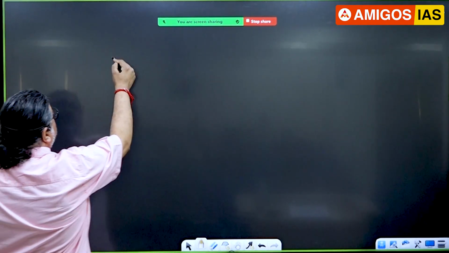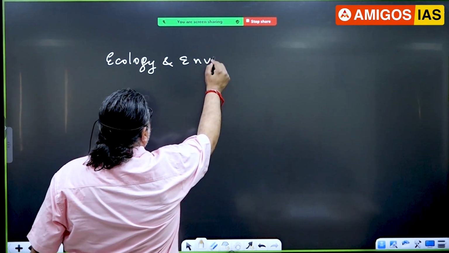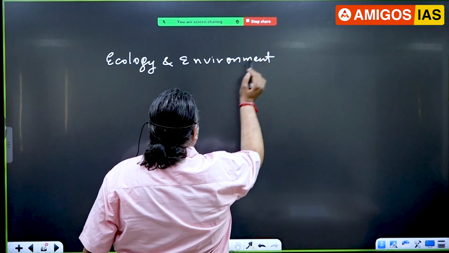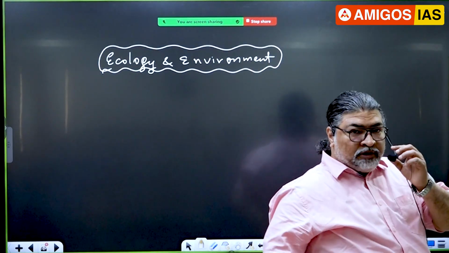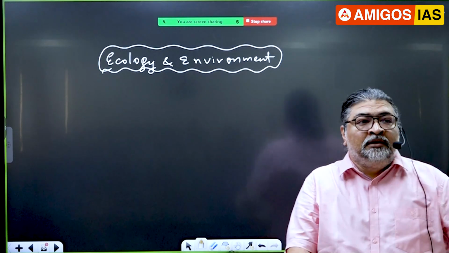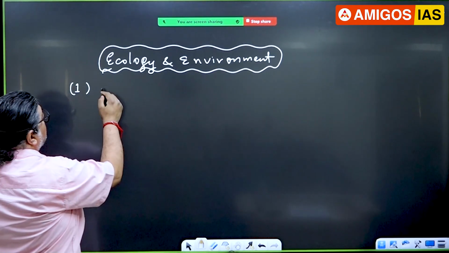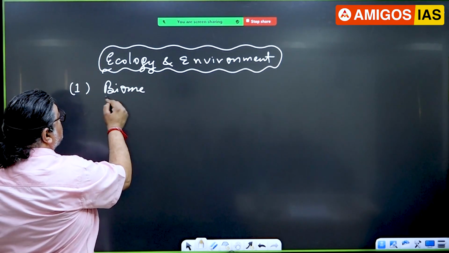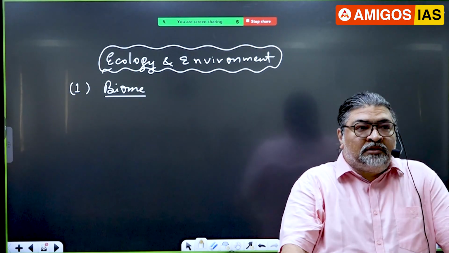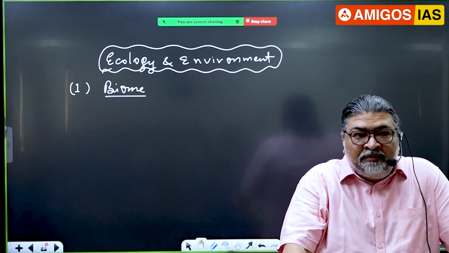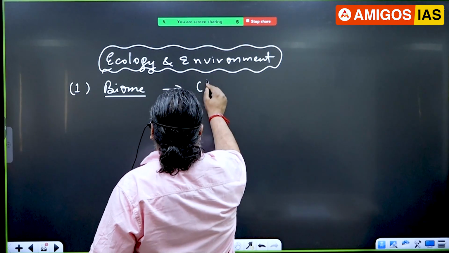If you look at it from the syllabus point of view, what you have to do before the exam: you all have got the class notes with you, whatever you have covered in the class. These are certain topics you should revise. For example, one area is the topic of biomes, right? Let me list the topics which you need to just brush up 1 week before the exam. Let's say 16th June is the paper, just before the exam, just brush up there. And with this biome topic, connect with this one.